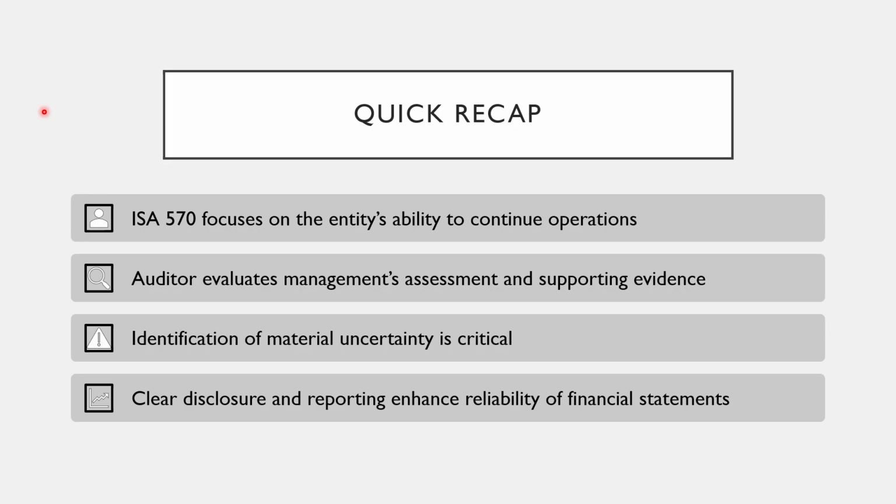So, to quickly recap, ISA 570 focuses on whether an entity can continue its operations in the foreseeable future. Management is responsible for assessing going concern, and the auditor's role is to evaluate that assessment and the supporting evidence with professional skepticism. Identifying any material uncertainty is critical as it directly affects disclosures and the auditor's reporting decisions. Ultimately, clear disclosure and appropriate reporting enhance the reliability and usefulness of financial statements for users. And with that, we wrap up ISA 570 on going concern.